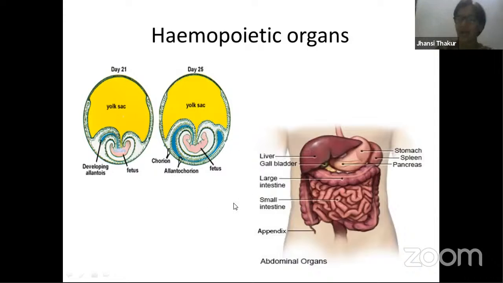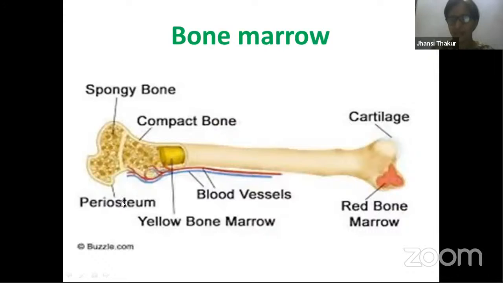But as you keep growing, then what is the place where, now as an adult, when we need blood, which is that part which produces blood? It is this bone marrow, which we have been time and again speaking about. Actually, it is a red bone marrow. This red bone marrow, which is present in the epiphyseal region, is the one where production of blood takes